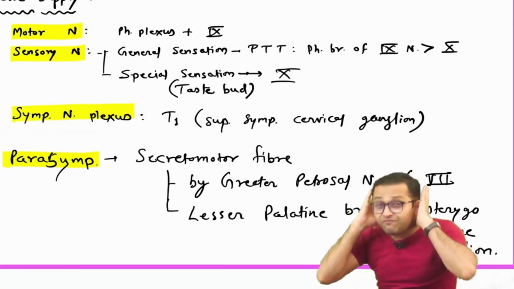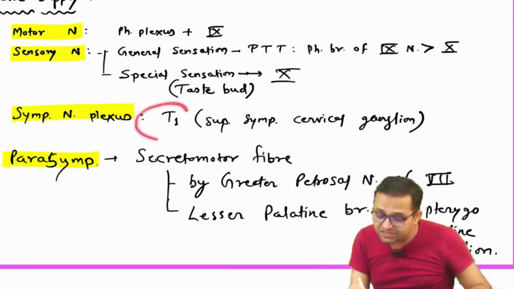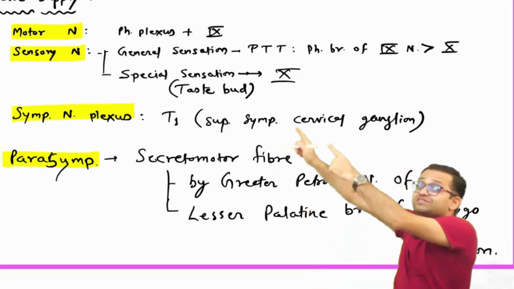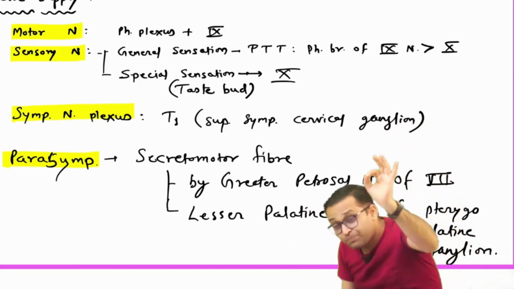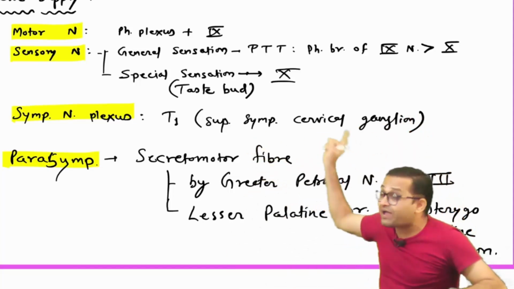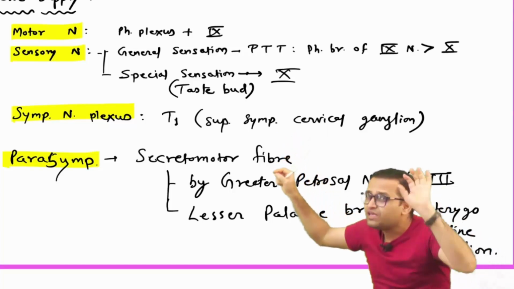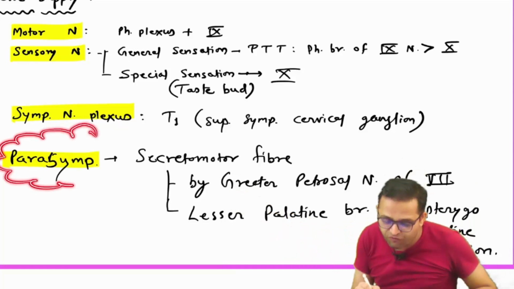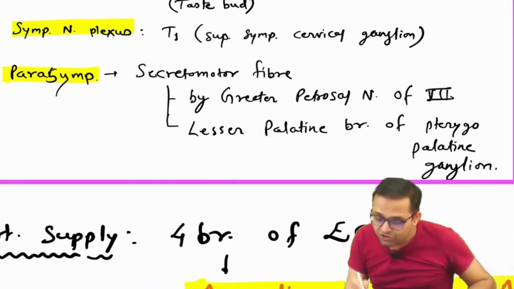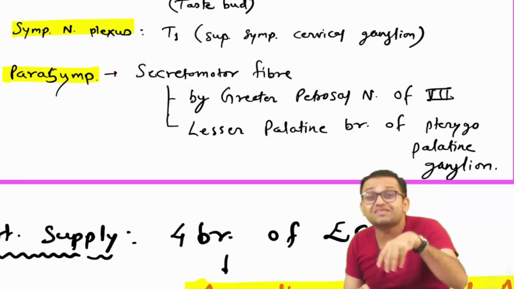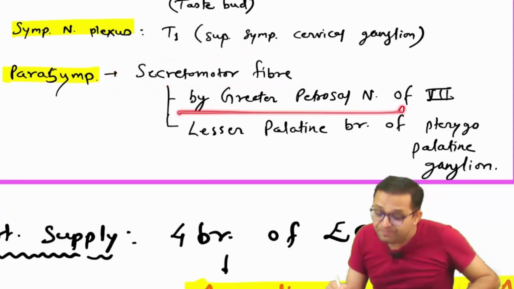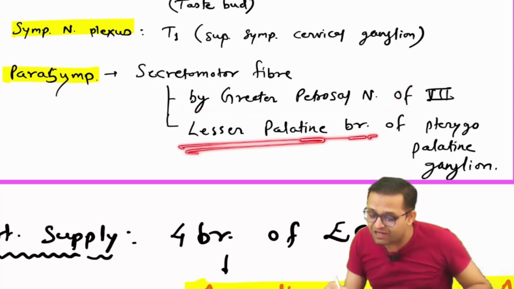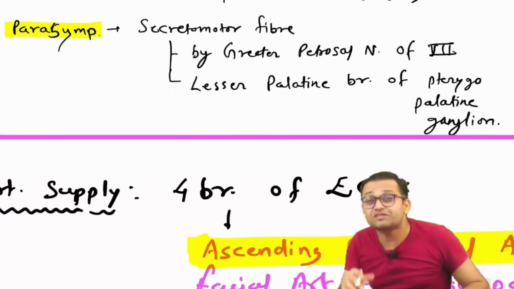Sympathetic nerve plexus. For every structure in the head, neck and face, the sympathetic nerve plexus comes from T1, from the superior cervical sympathetic ganglion. So this is one separate topic I will teach you. Please comment if you need to understand the cervical sympathetic ganglion. If the demand will be there, we will come with the topic. Yes, now we are looking at the parasympathetic system. In the parasympathetic system, you will see the secretomotor fibers. So remember, the secretion in our pharynx part is done by the greater petrosal nerve, which is the branch of the facial nerve, and the nasopalatine branch of the pterygopalatine ganglion.